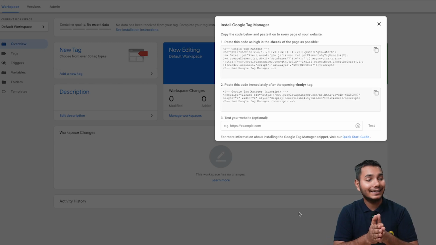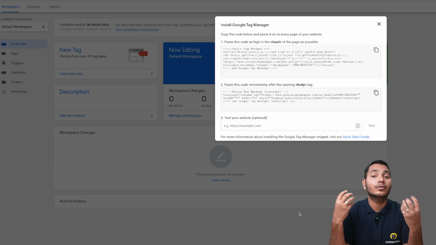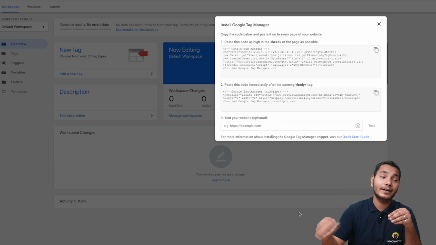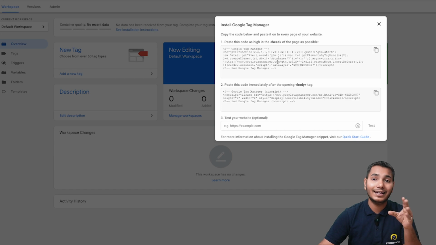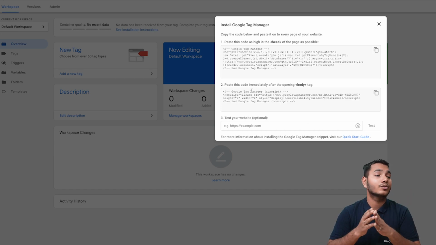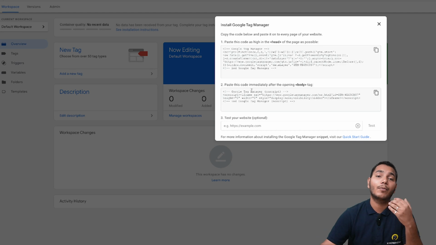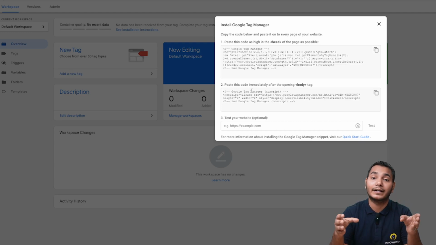So for connecting our website to Google Tag Manager, we have to paste this code in the head, and this other code in the body, right? Now you have to paste this head code on the head of every web page that your website consists of, and the same with the body code on the body of every web page. This process is necessary for every page on a custom coded website, right?